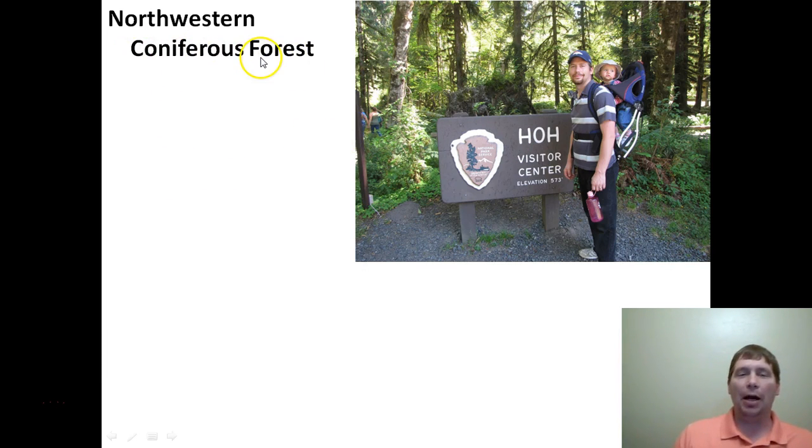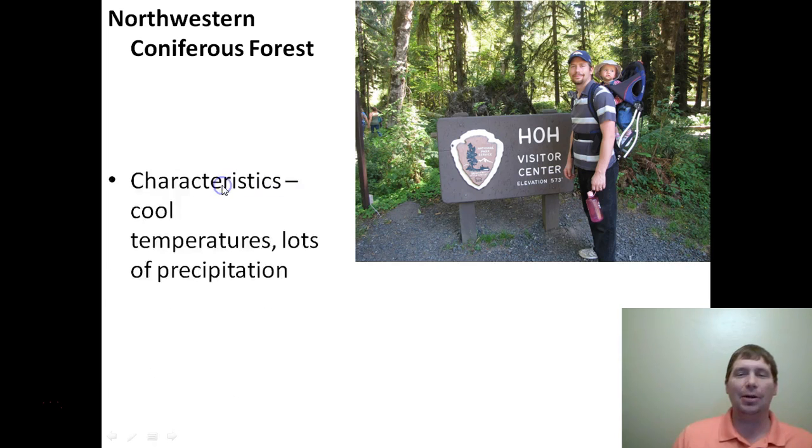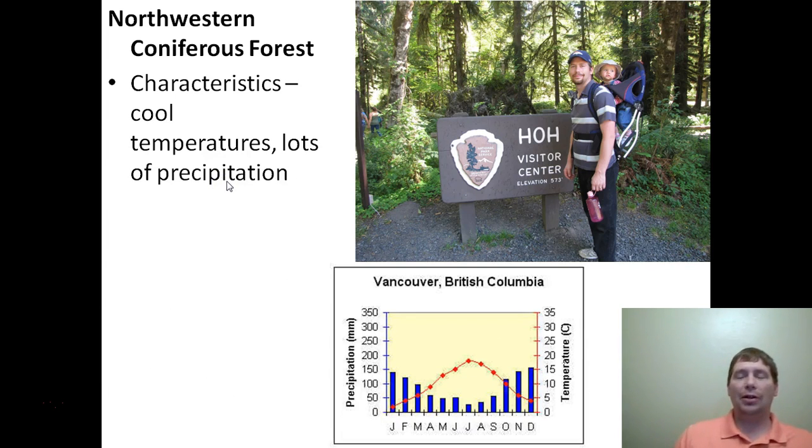Now, coniferous means pine trees. So this is a specific biome for pine trees that you only find in places like Washington, Oregon, and so forth. Well, what makes it special? What's different about a northwest coniferous forest is the climate is very cool, okay? It rarely gets above 75 degrees in these forests, but it also doesn't get overly cold. It usually doesn't get below about 45 degrees. So you've only got about a 30-degree temperature swing between summer and winter. It stays pretty cool because these forests are found close to the Pacific Ocean, and the Pacific Ocean keeps them cool. Now, the other thing you got going on, lots and lots and lots of rain.